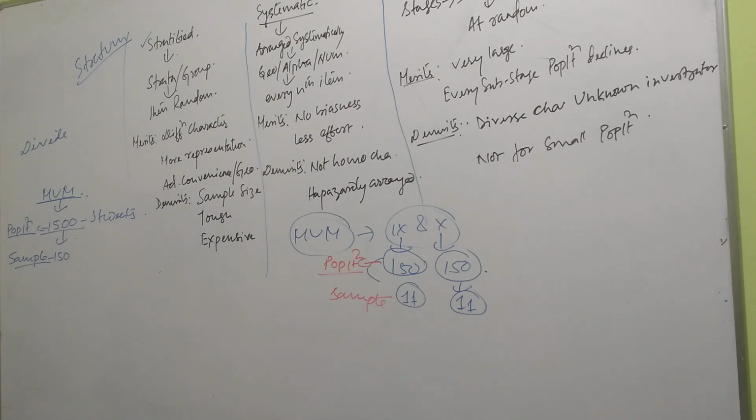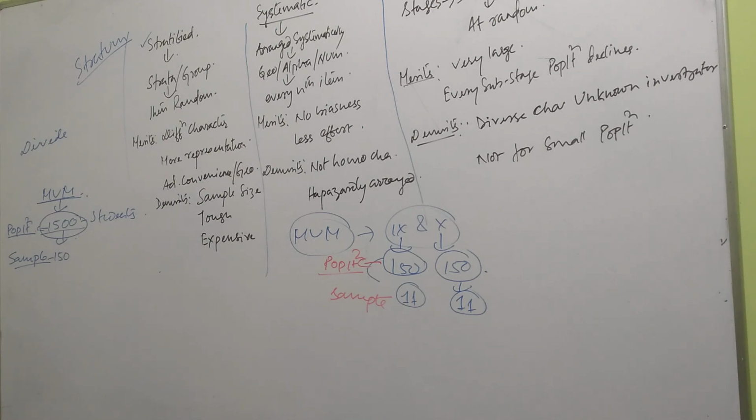Understood? What did the investigator do? He decided that out of these 1500 students, 150 will be studied by the stratified sampling method. If the investigator chooses this method, the first job is to divide these 1500 students. Now how to divide?